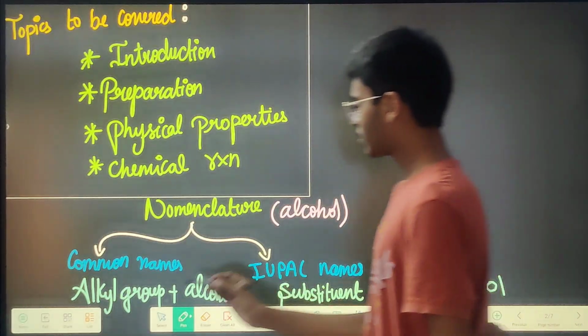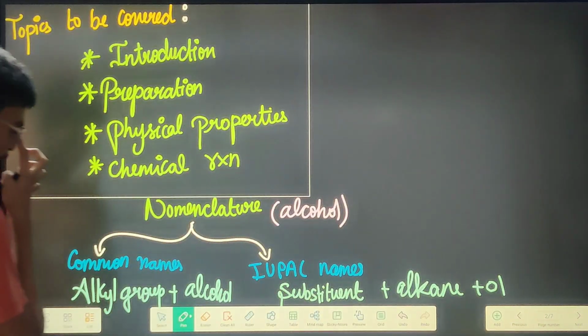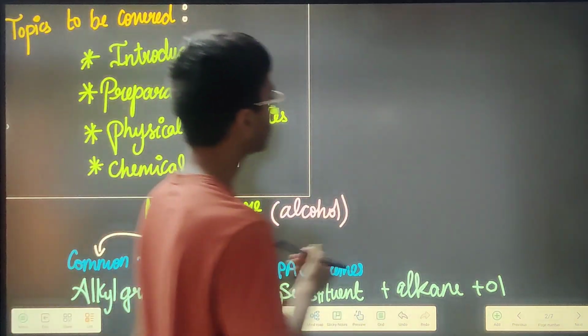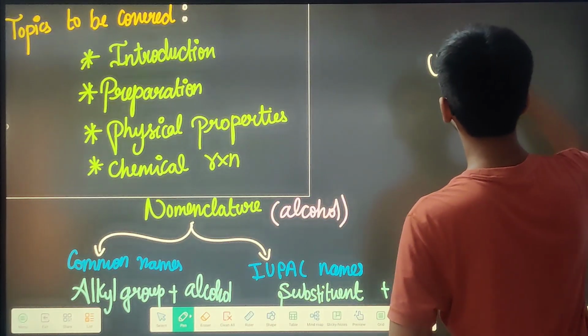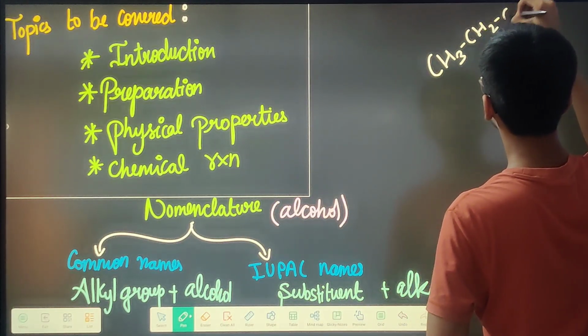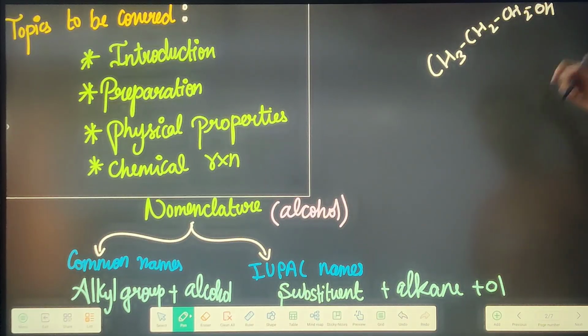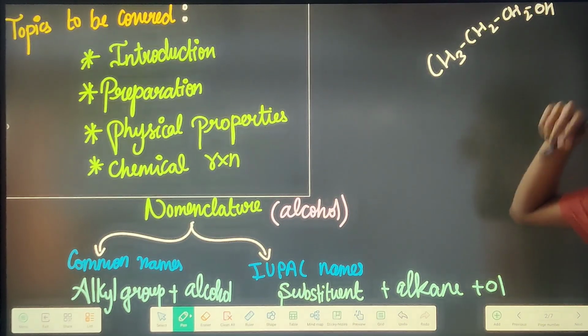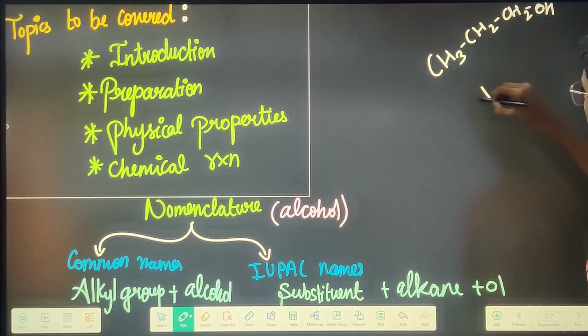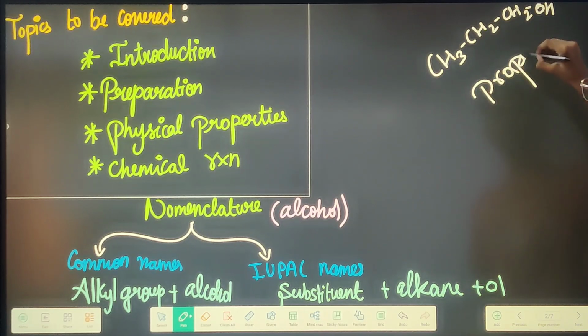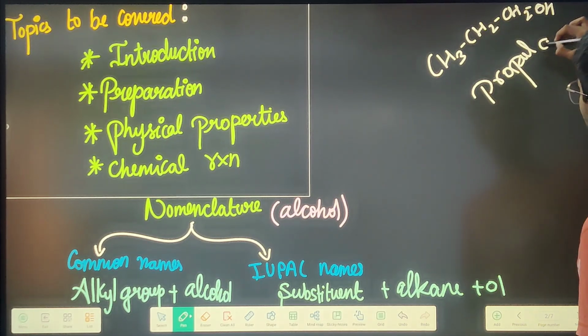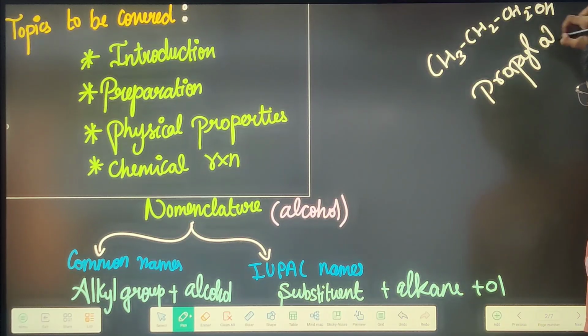Next is your common names. See, alkyl group plus alcohol. That means you just have this. For example, let us take that you are having this compound which is propane 1-ol. So its common name is going to be propyl alcohol. Okay, propyl alcohol, that's it.